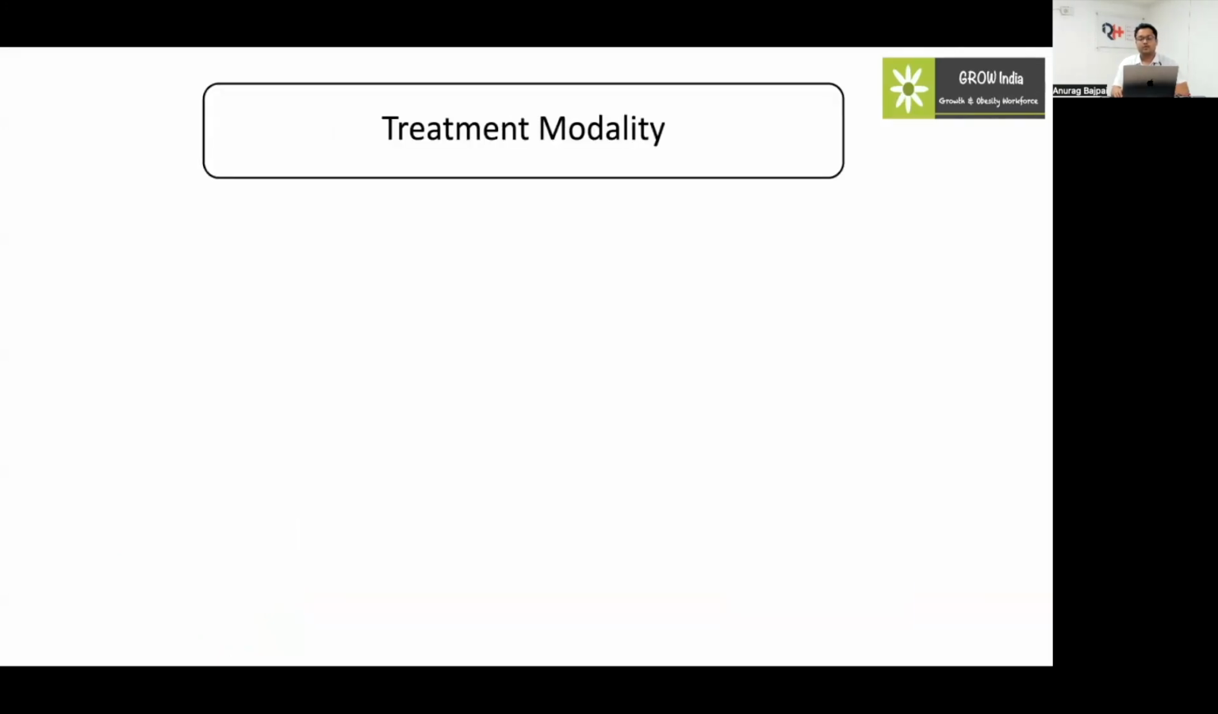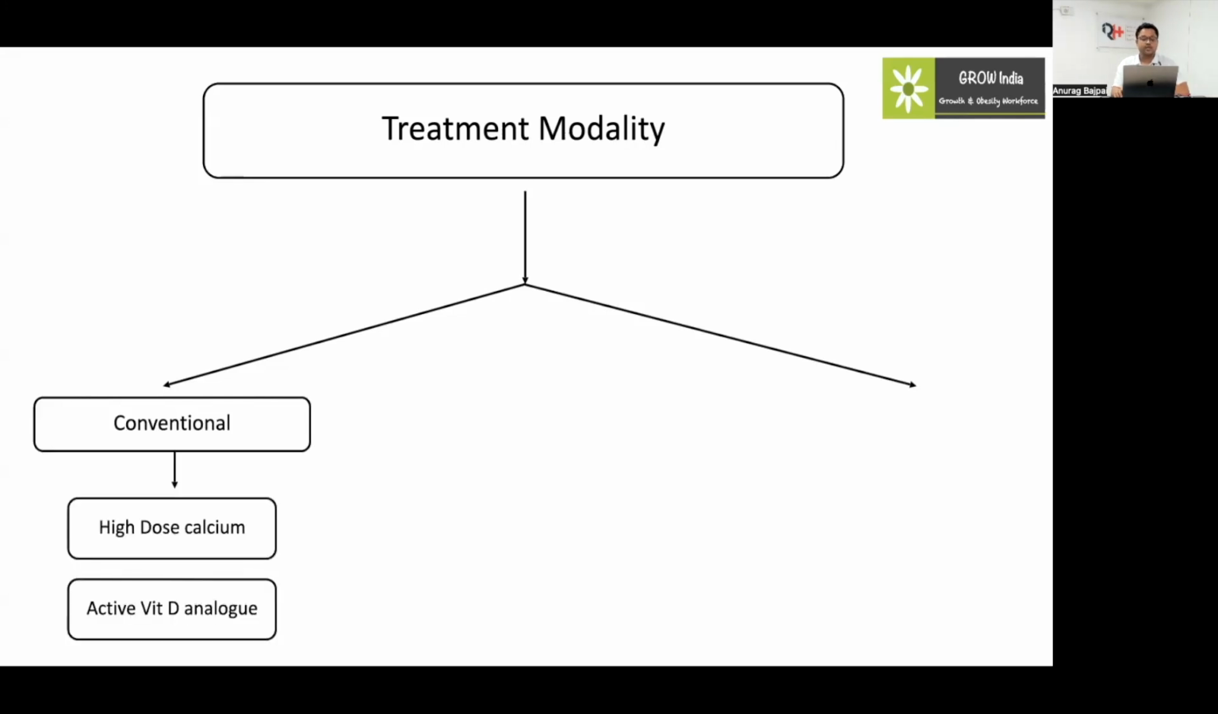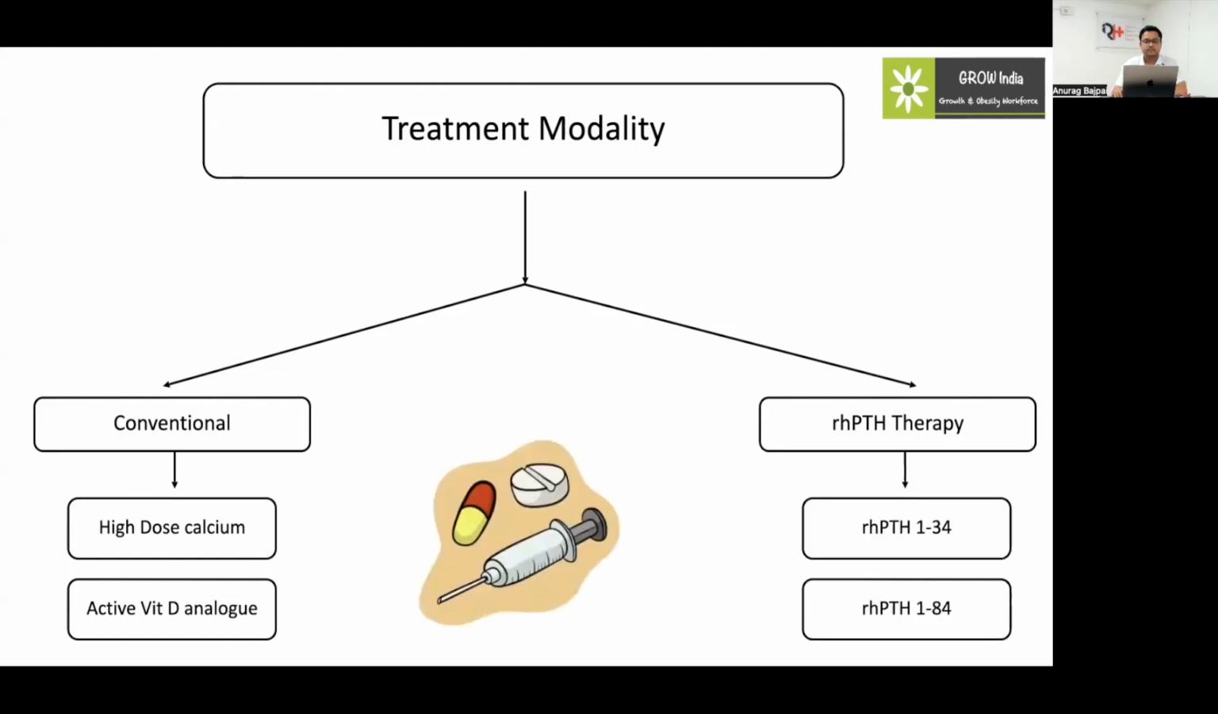So what we have in our hand are two treatment modalities. One is the conventional modality that Sarah has already talked about. It is easily available, cheap, and easy to administer, using high dose calcium tablets and an active vitamin D analog in terms of calcitriol. But we sometimes require PTH therapy. Why? We'll discuss this in the subsequent slides.